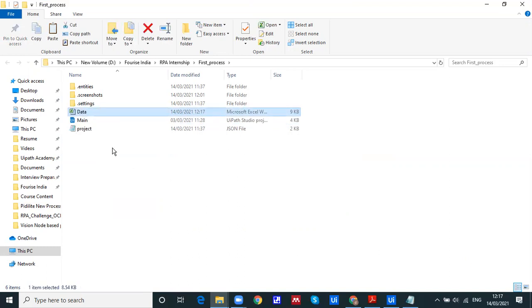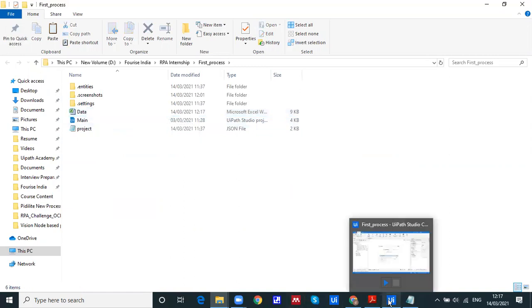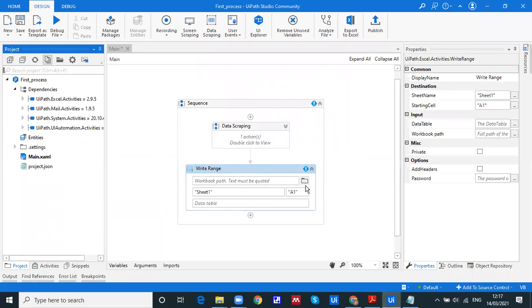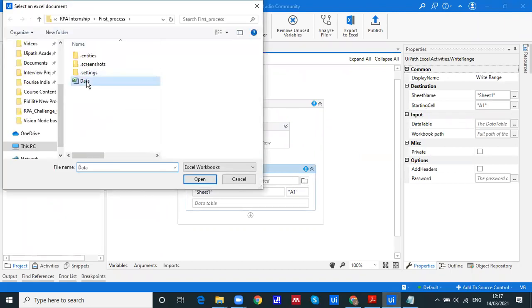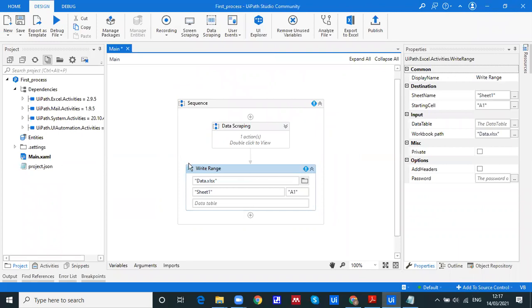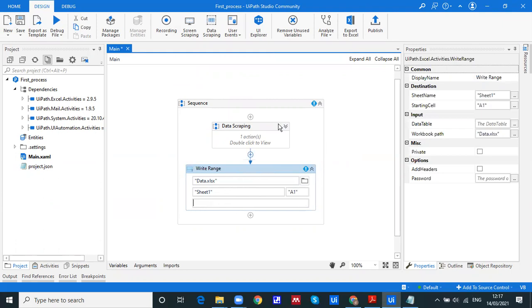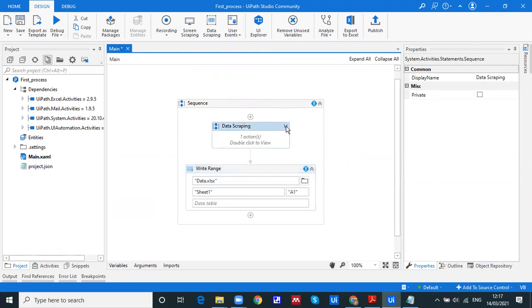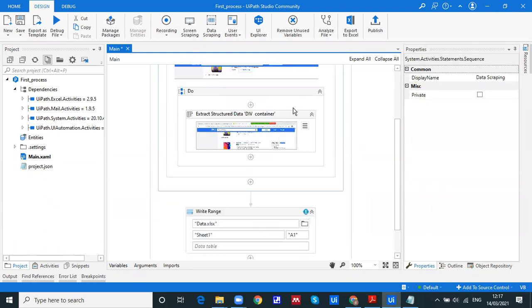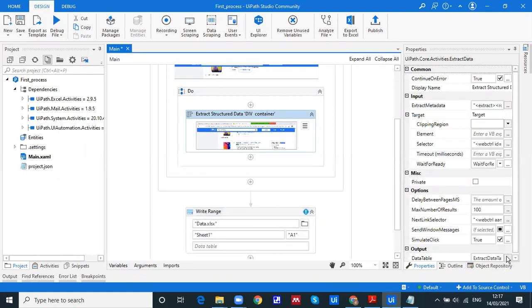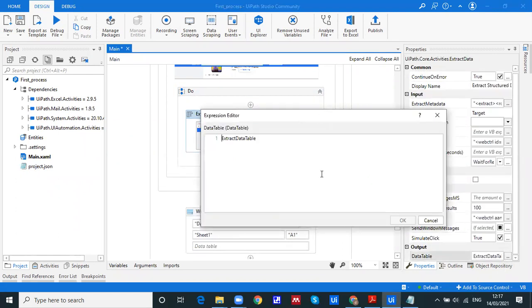Now I will copy the path of this one. I want to copy the file path, otherwise you can directly indicate the path. Both options are available. Just indicate the path here: data.xlsx. Then the sheet name, which you can customize as per your requirement, and from where to write, that is A1. Now the question arises, what data needs to be written? The data table is already there with us, and it accepts the data table. So extract data table.